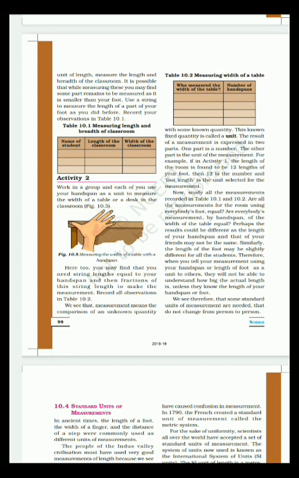Measurement means the comparison of an unknown quantity with some known quantity. This fixed quantity is called a unit. The result of a measurement is expressed in two parts. One part is a number, the other part is the unit of the measurement.